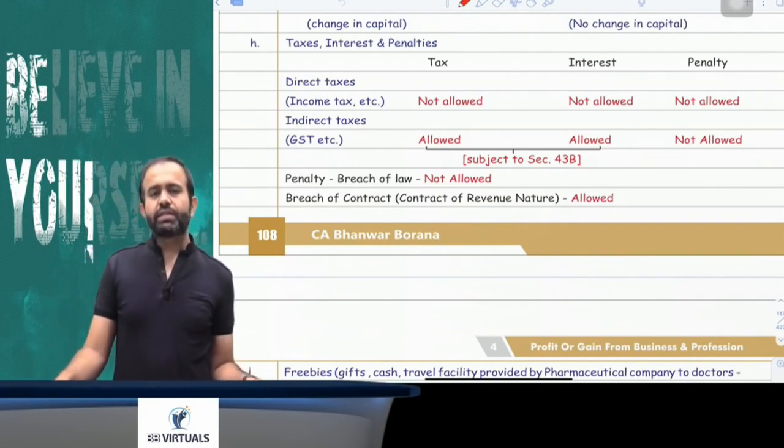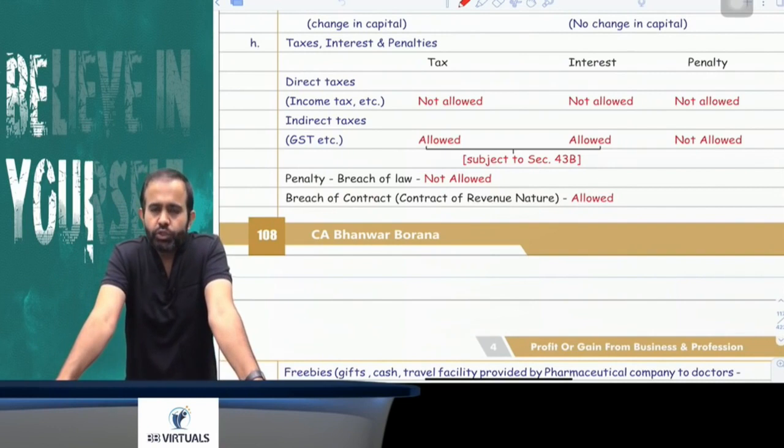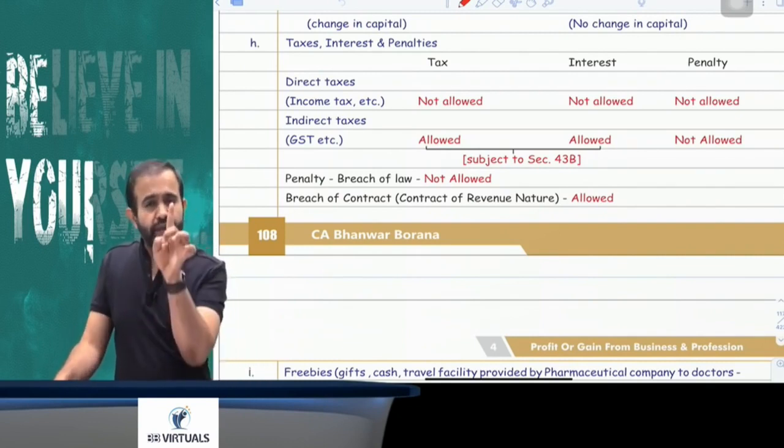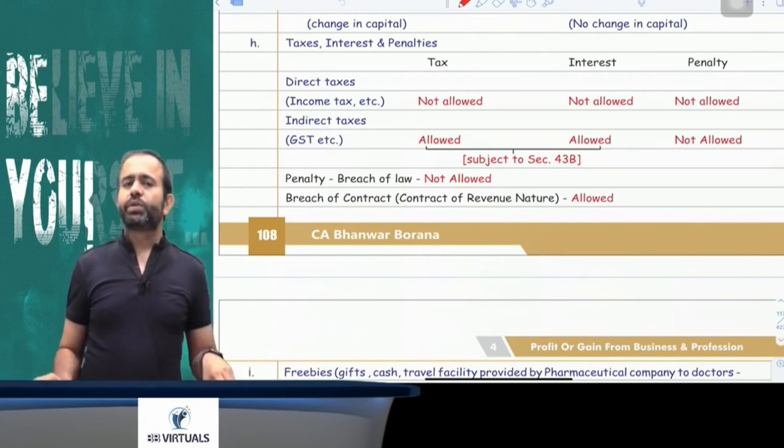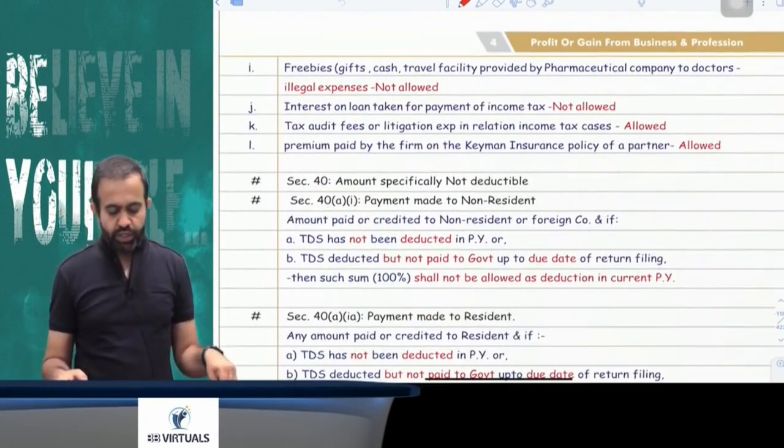But now try to understand, there are two types of penalty: penalty for breach of law and penalty for breach of contract. If it is penalty for breach of law, then it is not allowed, but penalty for breach of contract is allowed, but the contract should be of revenue nature. If there is a penalty for breach of contract, it is allowed as deduction, but the contract should be of revenue nature.